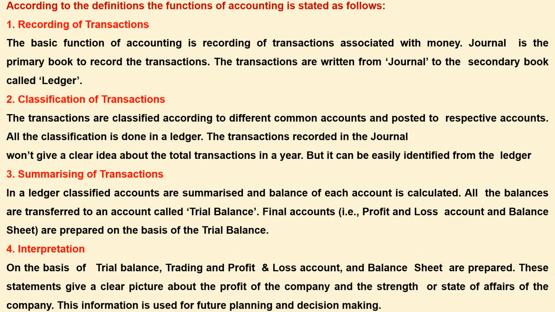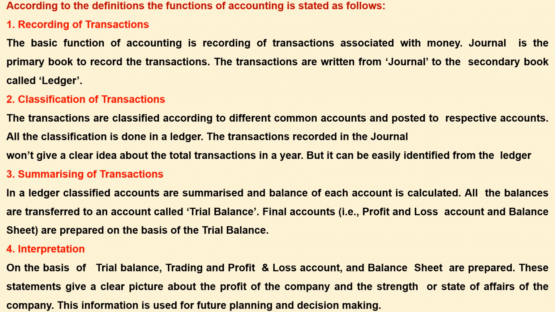So keep in mind: journal is primary, ledger is secondary. That classifies and contains the whole transactions recorded in the primary book of journal. Then the balances are put into the trial balance. So altogether there may be 20 or 30 accounts only, though there may be lakhs of transactions. From that the final accounts should be prepared.